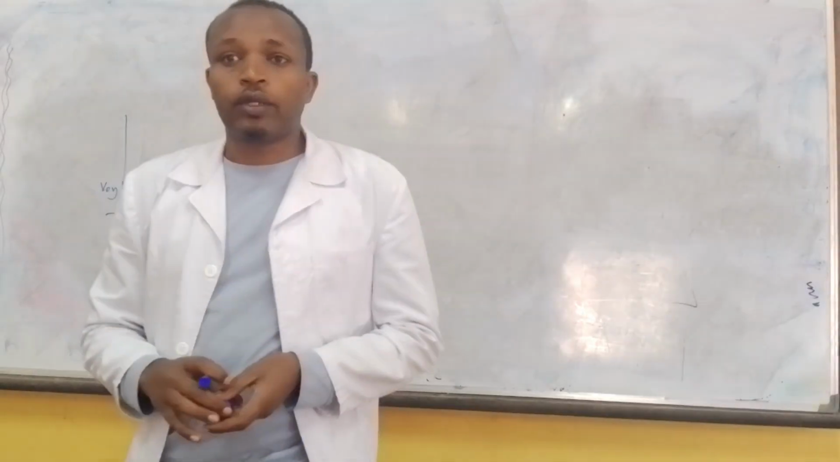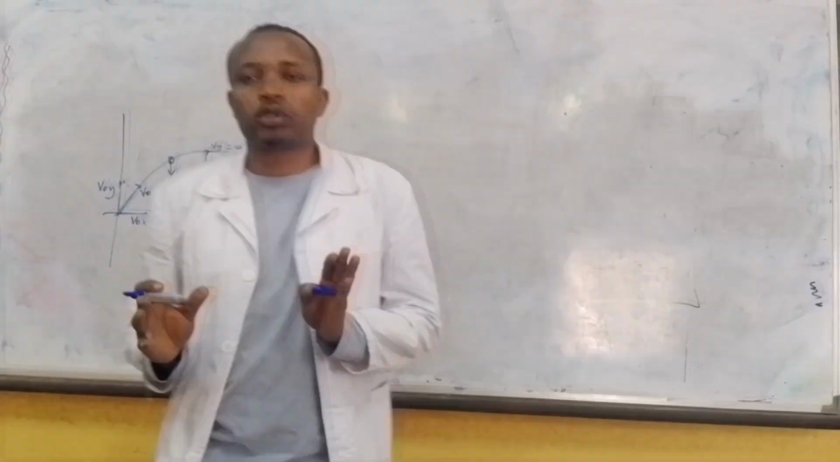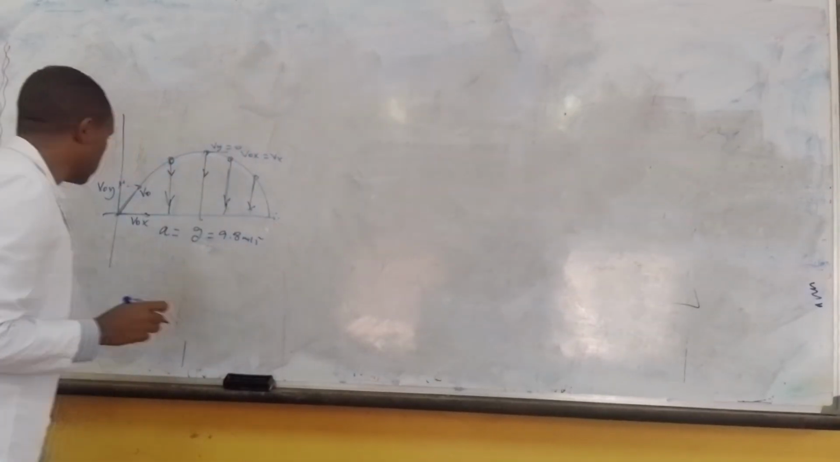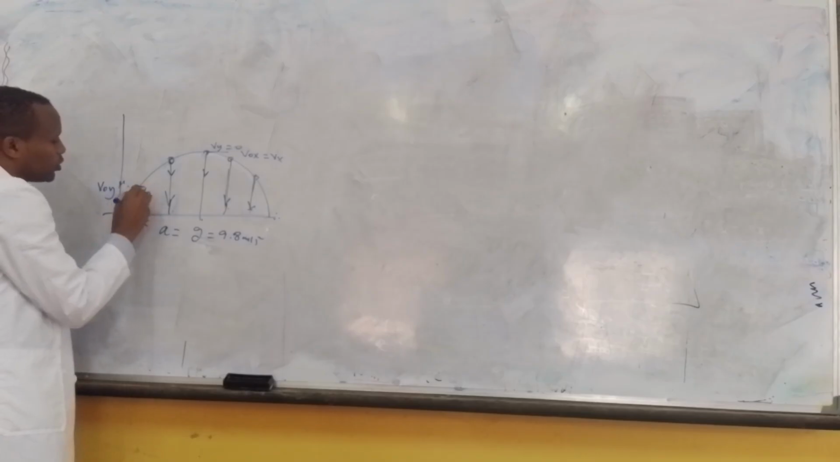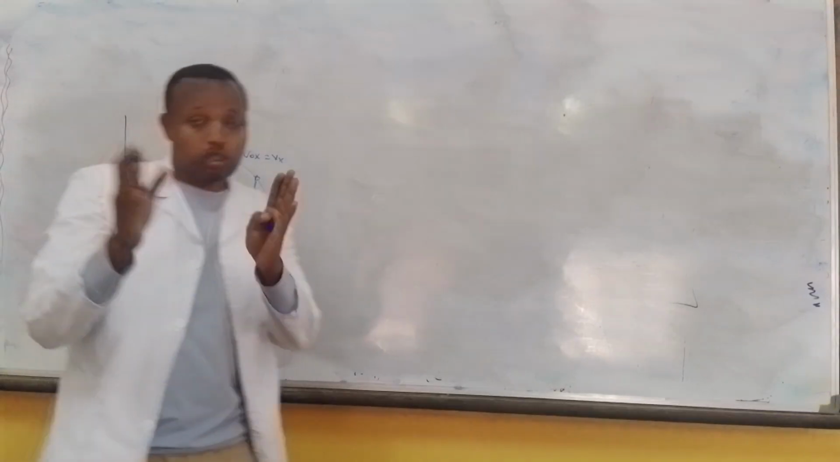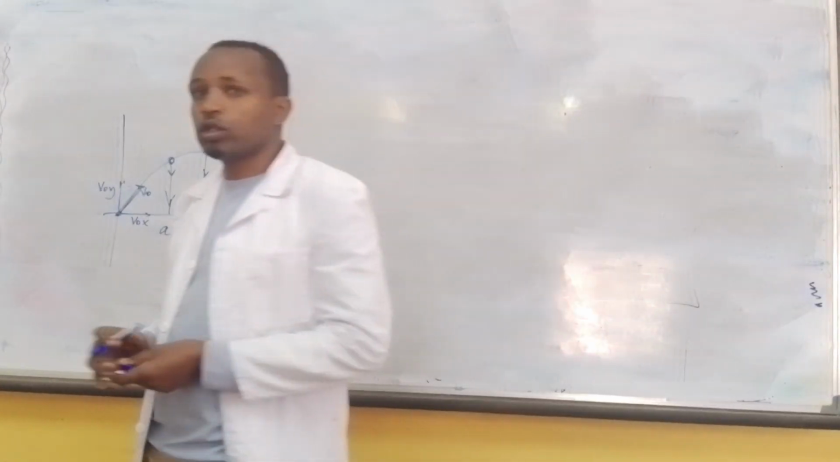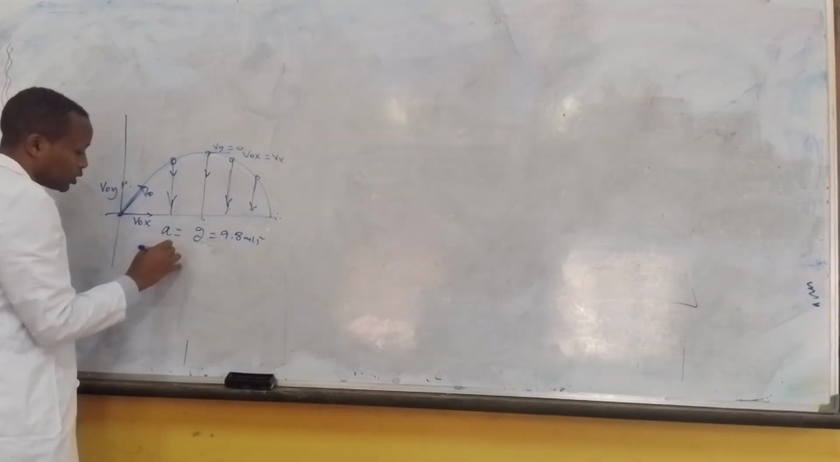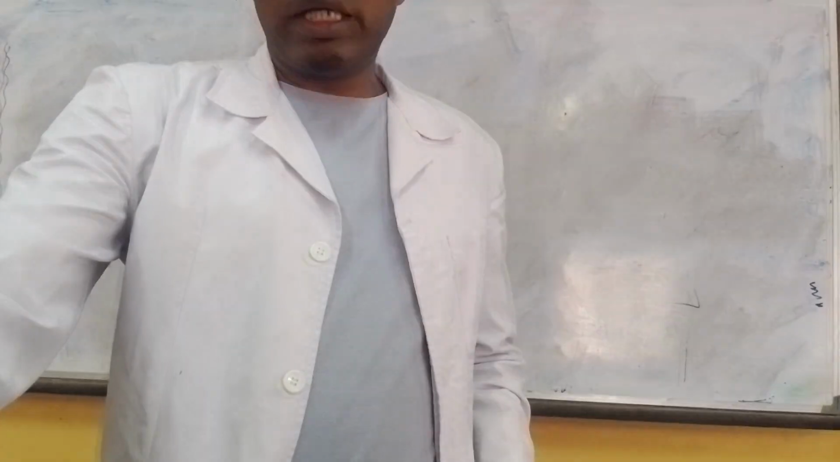When you come to D: the path depends on the initial velocity but not on the mass of the projectile. When a body is thrown with an initial velocity v naught, the path of the projectile depends on this initial velocity, not on the mass. So this is true also. E, all of the above statements are true. So the correct answer is E. All the statements above are correct for this question.